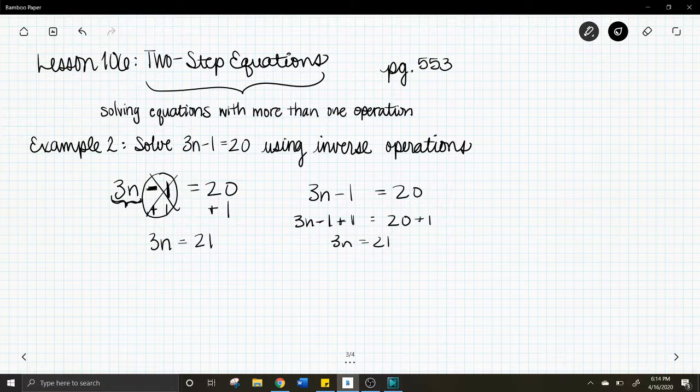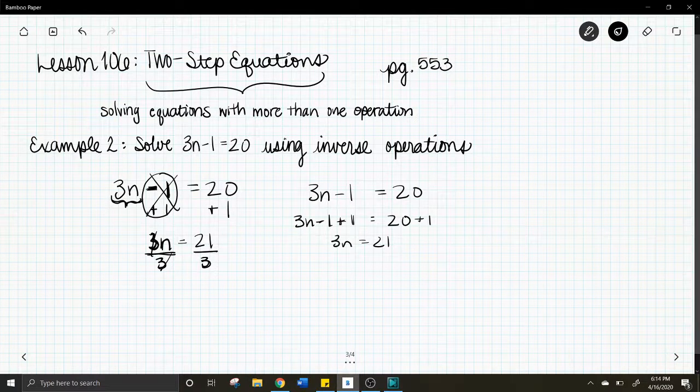All right, next we want to do the opposite operation of what's happening here. Remember we said that when numbers and letters are written right next to each other, they indicate multiplication. That means we need to do the opposite of multiplication to solve it. The opposite of multiplication is division. So we're going to divide by 3, because 3 over 3 equals 1, so that just means 1 times n. And the one thing that you need to know, and this will follow you throughout algebra, throughout the rest of your math education, is that when you're solving equations, whatever you do to one side, you must do to the other. So because we divided by 3 on this side, we must divide by 3 on the other side.